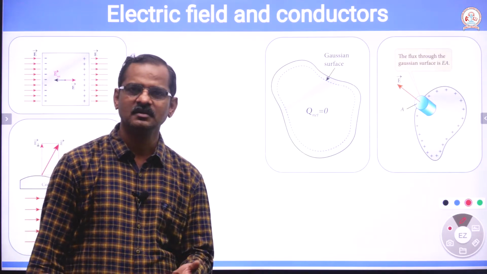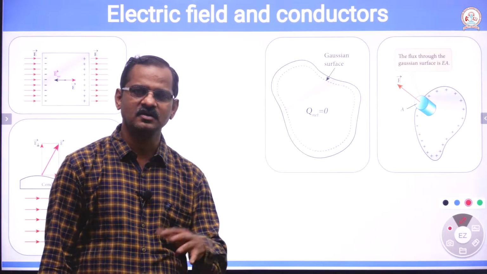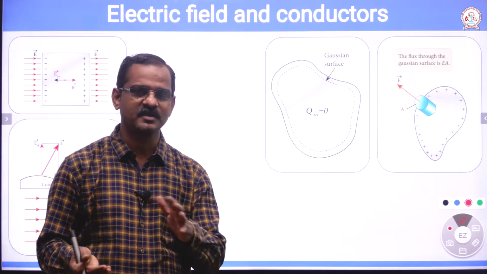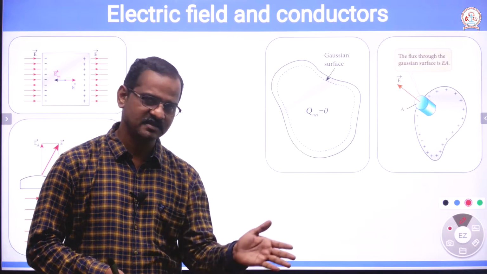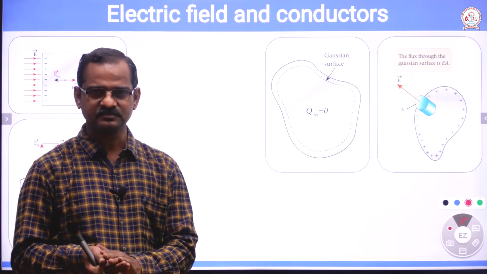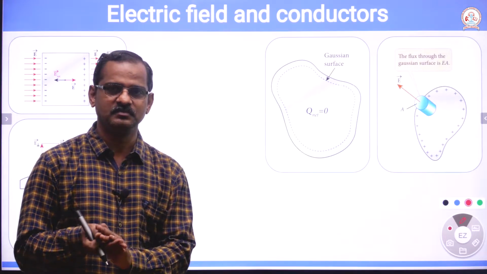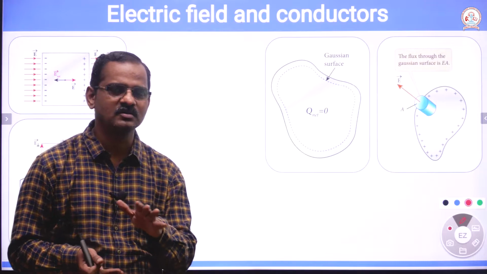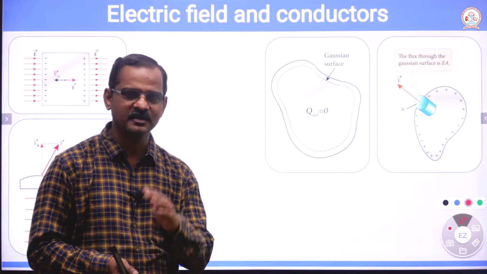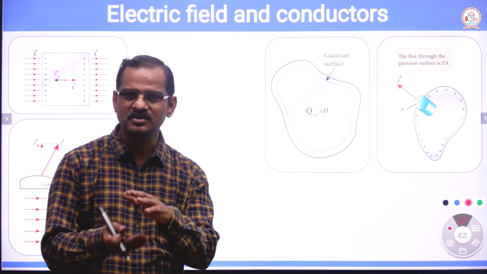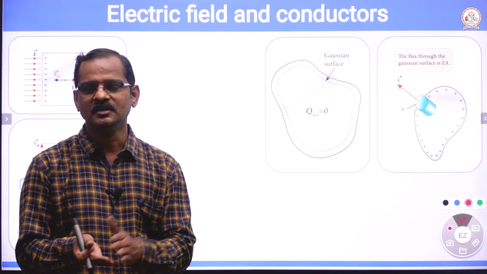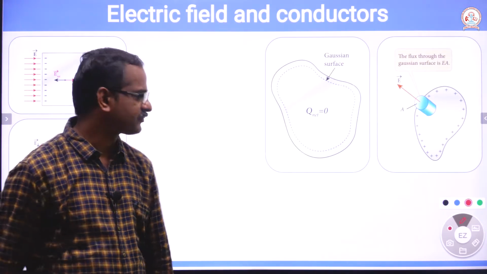Insulators will not allow current to pass through, because in insulators the energy gap between the valence band and conduction band is high. Semiconductors lie between conductors and insulators. There the energy gap between the valence band and the conduction band is not zero, whereas in conductors the bands overlap. We will study this in detail in the semiconductor lesson. In semiconductors the energy gap is not zero, but it is not as large as in insulators; it is less.